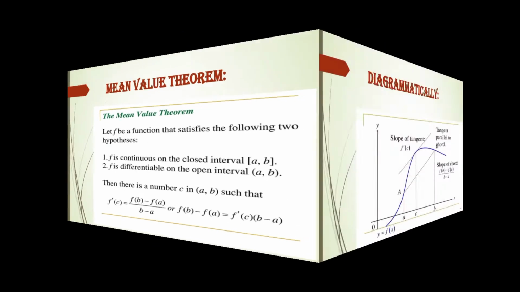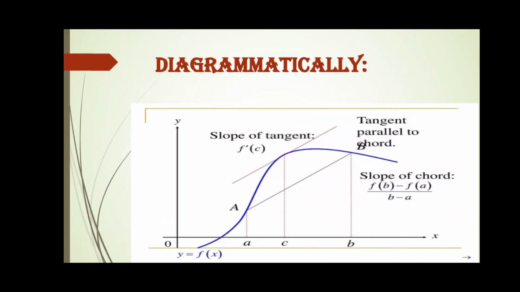So let us move forward to the next slide and we explain it diagrammatically. As you see, there are two endpoints a and b, and in between a and b there is a point c, and at that point c we draw a tangent line, f derivative of c. One thing I told you is that we also study Rolle's theorem. Rolle's theorem is associated with the mean value theorem, where at that point f derivative of c becomes equal to 0. The point where the derivative of c becomes equal to 0 would be a critical point, or you could say the conditions become stable at that very point.